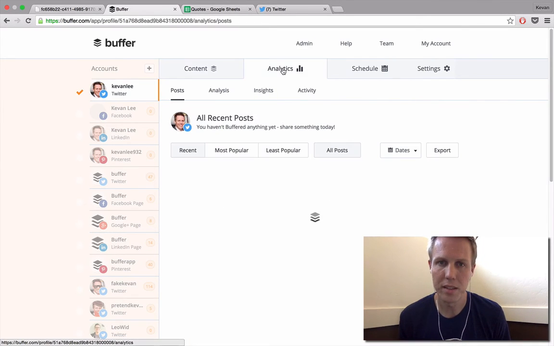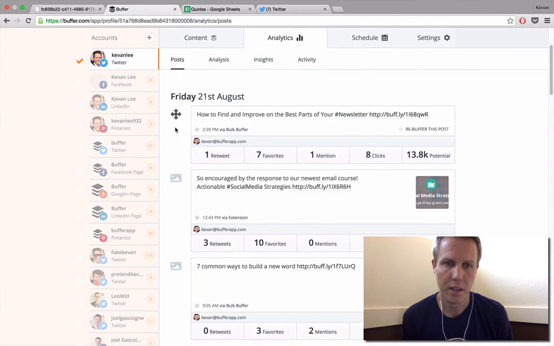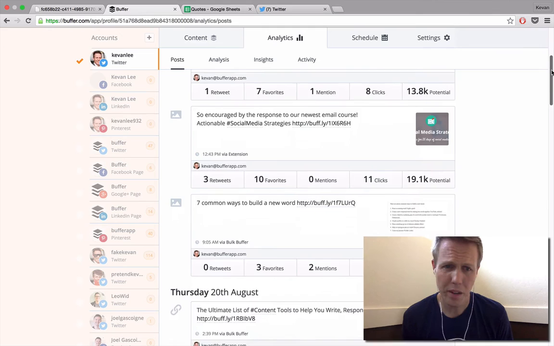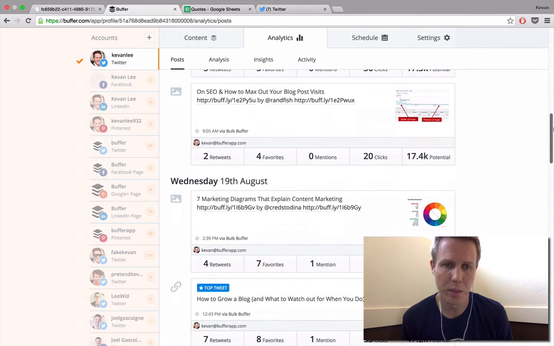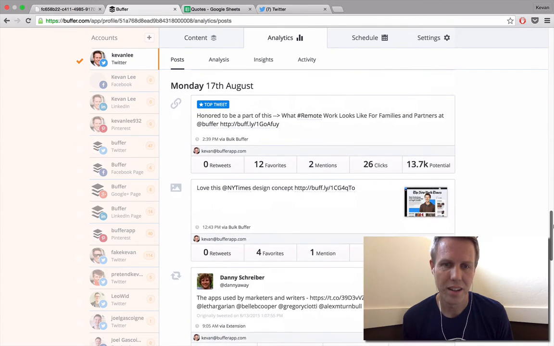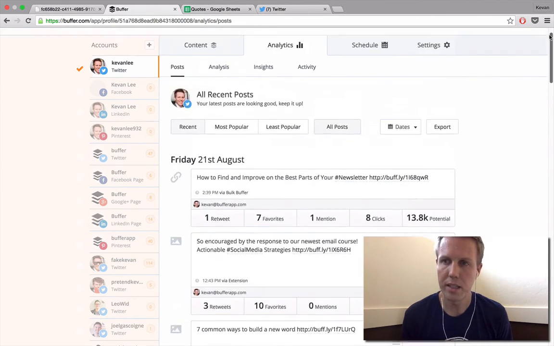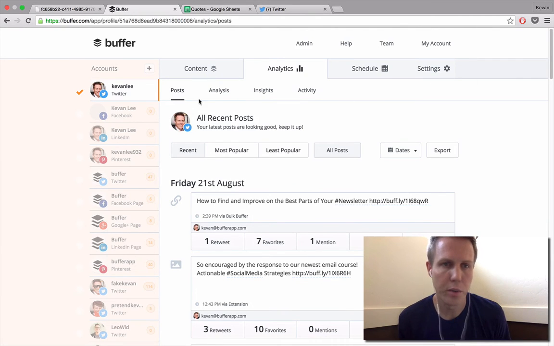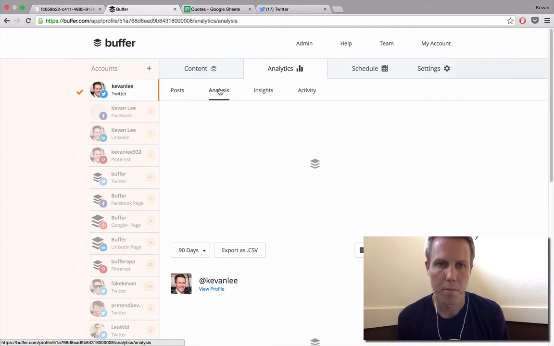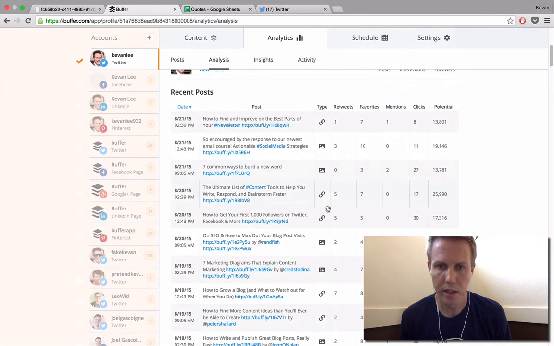Another place you can check this through your history is in your analytics. As we scroll down here, you'll notice those icons appear again. So I have a little better mix of things in here between links and images. It's by no means a 4-to-1 system at all. Here's a reshare that comes into play, which is a good variety one to add. You can see this through your Analytics tab, and also if you're a Buffer for Business customer, in the Analysis tab. These things are highlighted right here down the center column in Type.